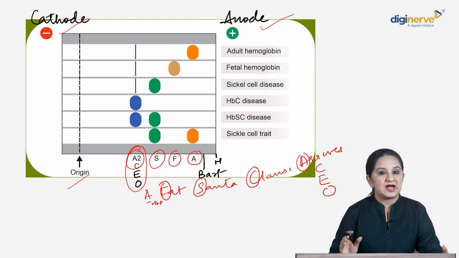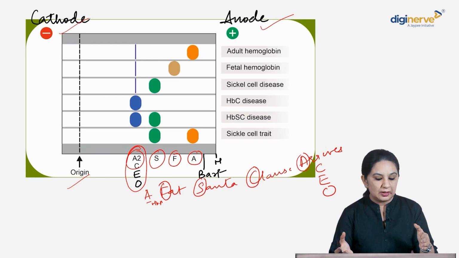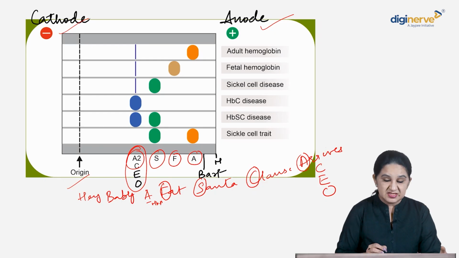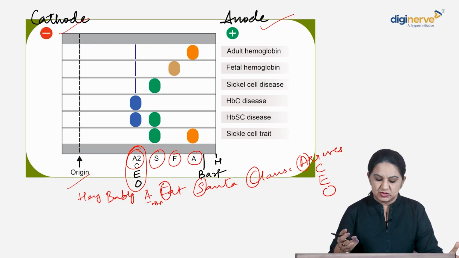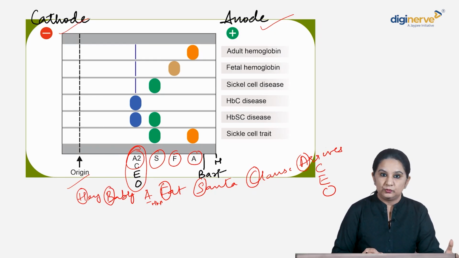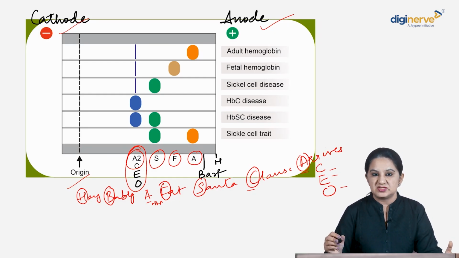Now, we also have unstable hemoglobins like hemoglobin H and hemoglobin Bart, which will very quickly move from the place of origin towards the anode. So our mnemonic can now change to: hey baby, because Santa Claus is a favorite of babies. Hey baby: hemoglobin H, hemoglobin Bart, hemoglobin A, F, S, C, A2, CEO.